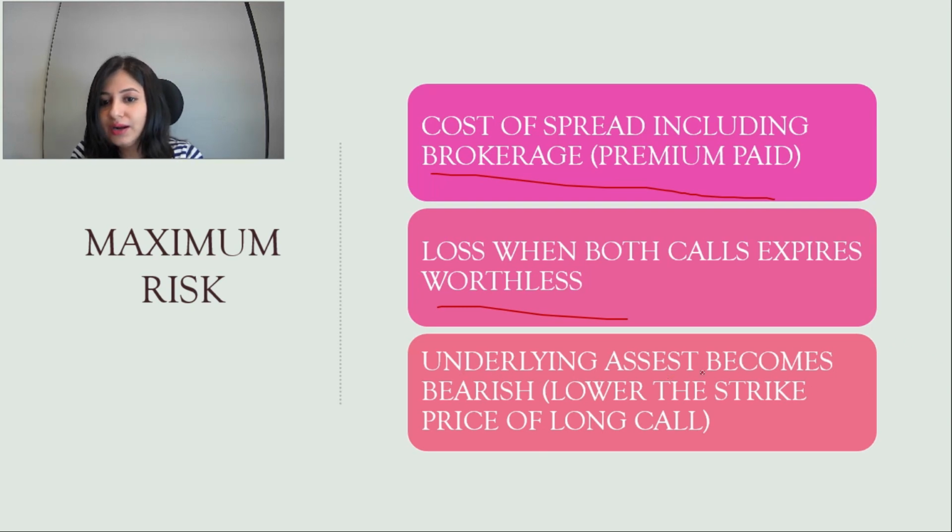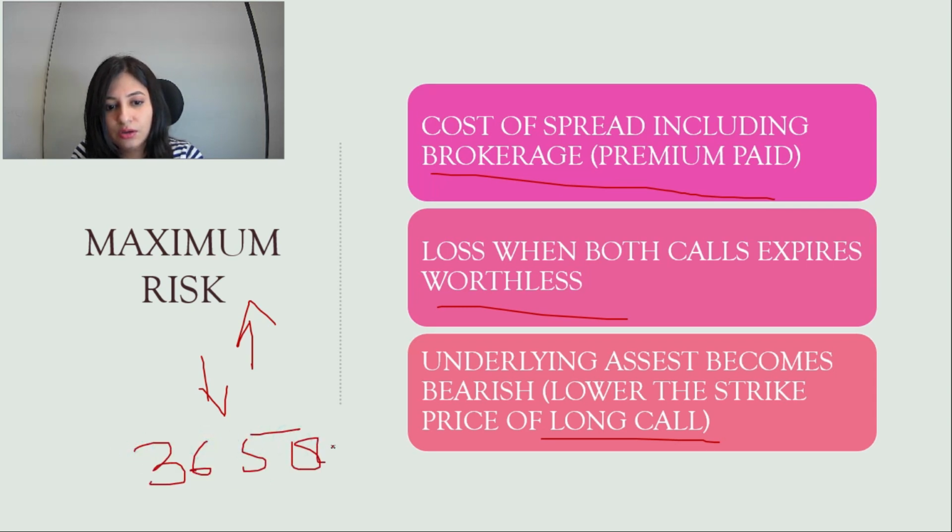Or the underlying asset becomes bearish, below the strike price of the long call. What does this mean? You expected Bank Nifty to go up, but Bank Nifty became bearish. So the 36,500 call which you bought already, the price of that has reduced.